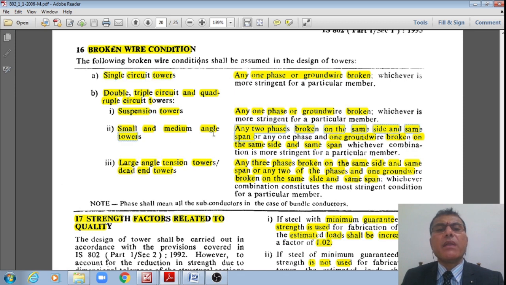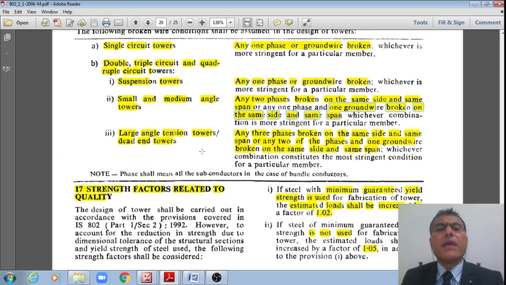And for small or medium angle towers, any two phases or power conductors broken on the same side and same span, or one phase or one power conductor broken and one ground wire broken on the same side on the same span, whichever combination is stringent on a particular member.